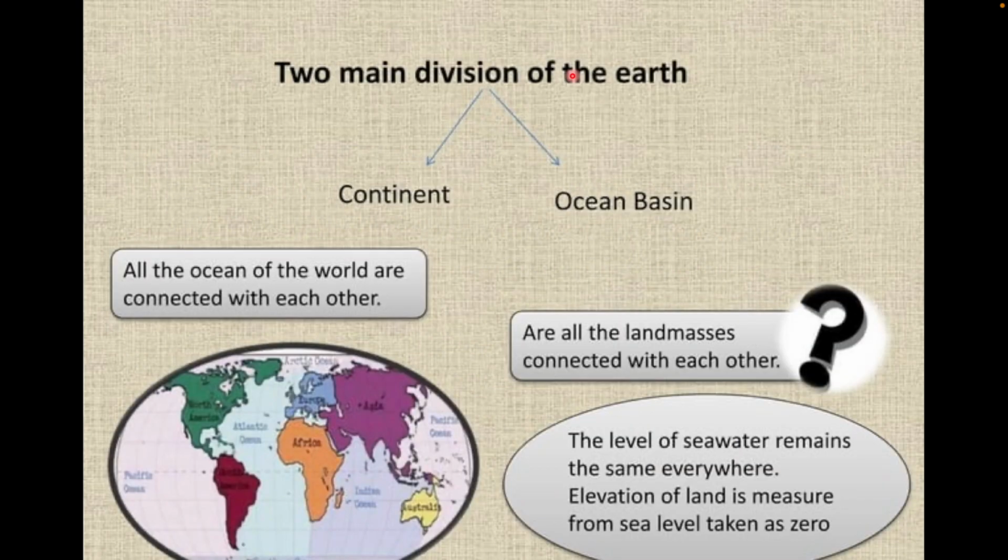So first, before starting this, I just want to give a brief introduction about the earth. See, our entire earth is divided into two parts. One is continent and the other one is ocean basin. The continental part is considered to be the 7 continents, which means the landmass of the earth.